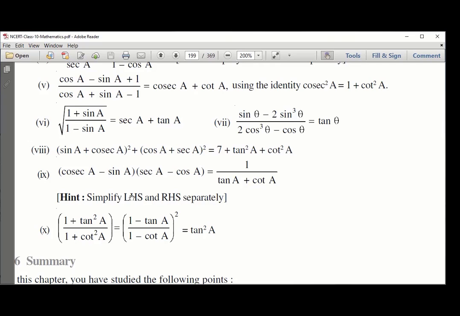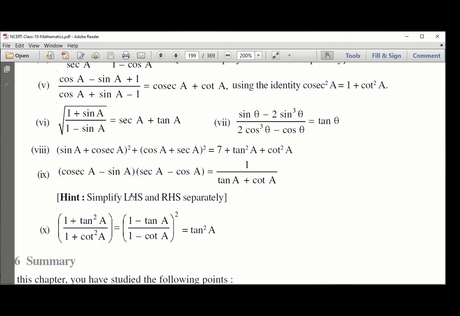Question number 10, part 2: (1 minus tan A) by (1 minus cot A) whole square. What about that? So we can square both.